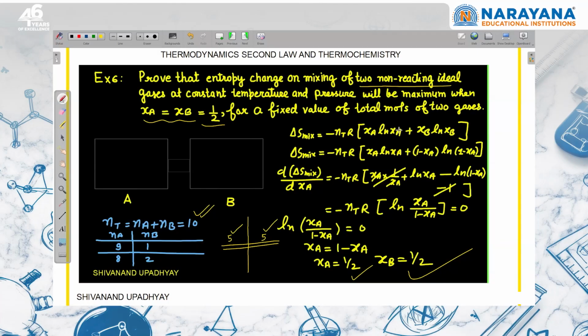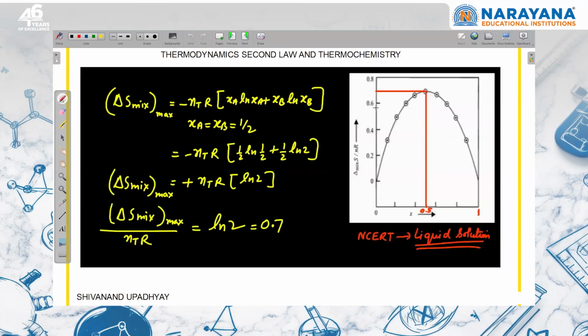Here it will be half, here ln half, here half, ln half, right. So you can say this is ln half, because half and half becomes 1, and you can write this is plus nR ln 2. The maximum value of delta S mixing is equal to nR ln 2, right. So this is another thing which you should know. We showed this from the graph: n total into R ln 2. So delta S mixing per mole divided by R is equal to ln 2, which is equal to 0.7. Look carefully here, the maximum comes when the mole fraction is 0.5.